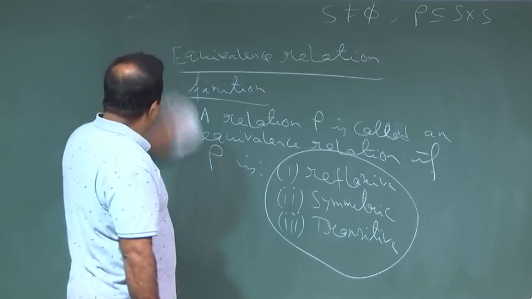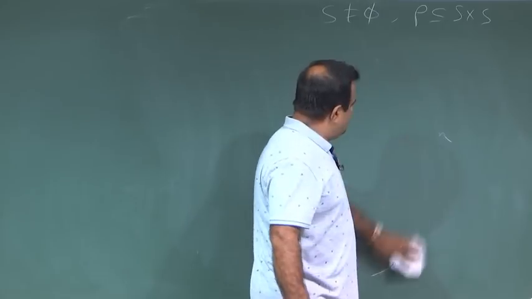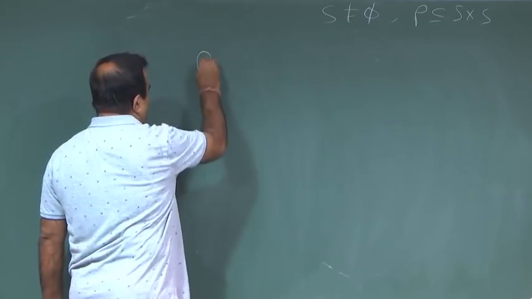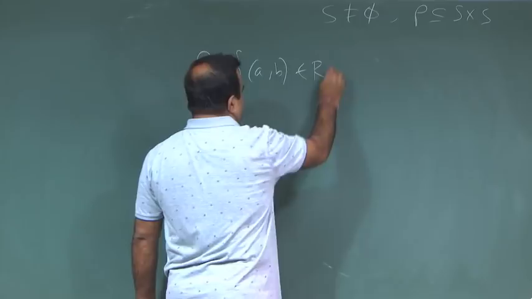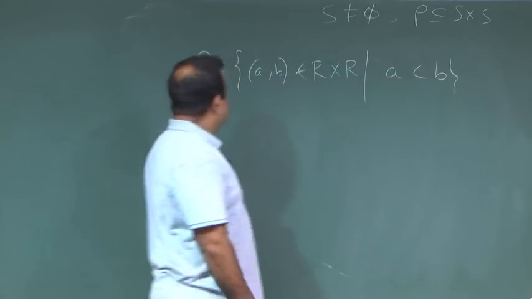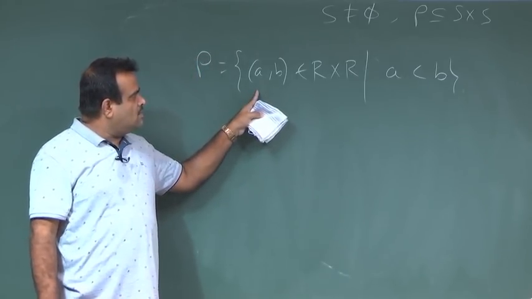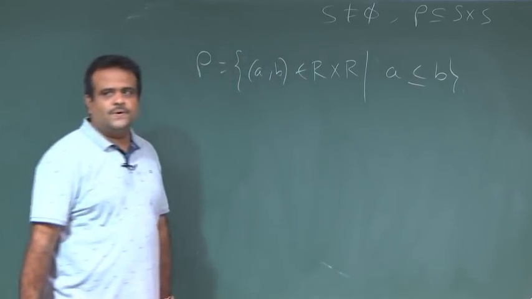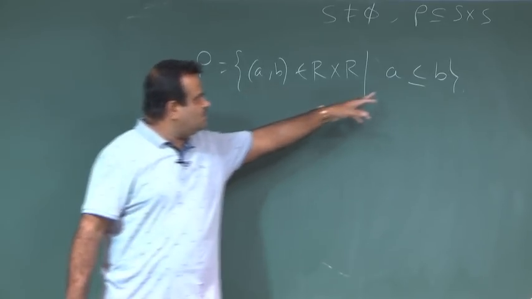So, what is an example of an equivalence relation? Is less than or equal to an equivalence relation? Let us try that. Suppose our S is R and we define this relation, say a b, if a is less than b. Is this an equivalence relation? First of all, it is not reflexive unless we put a less than or equal to.